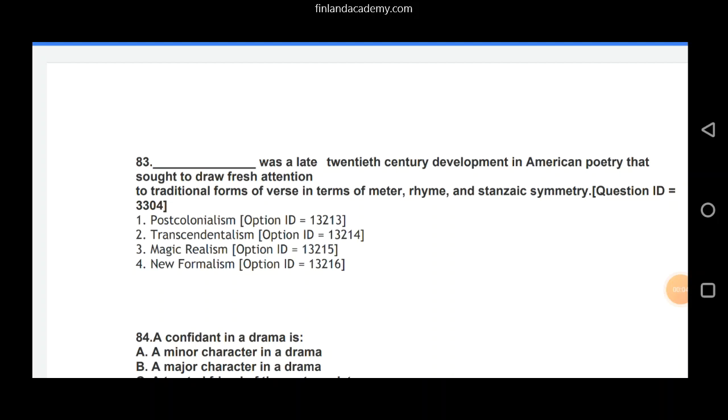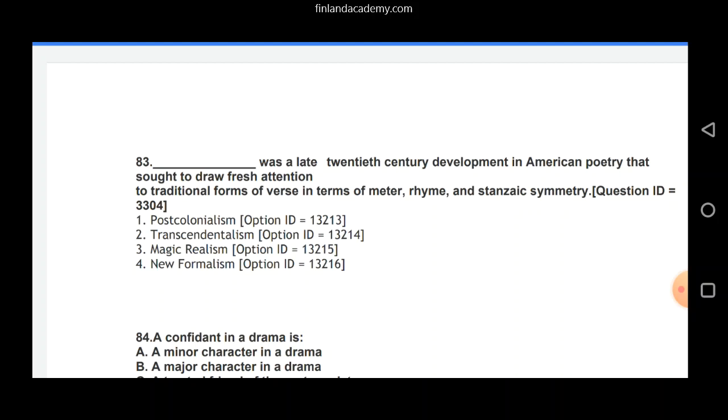I have question 83. Dash was a late 20th century development in American poetry that sought to draw fresh attention to traditional forms of verse in terms of meter, rhyme, and stanzaic symmetry. One post call absolutely wrong, right? Look at the last line: to traditional forms of verse. Okay, transcendentalism doesn't talk about the supreme or the higher reality, so that's absolutely wrong again.